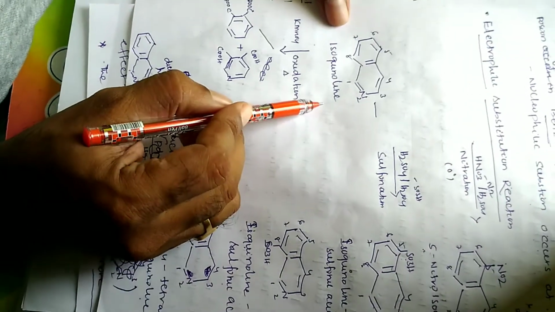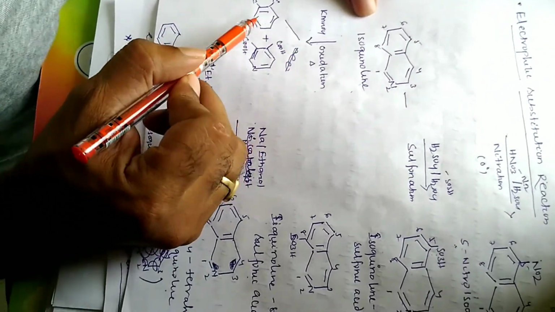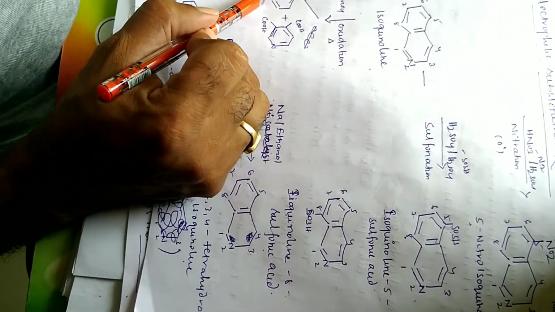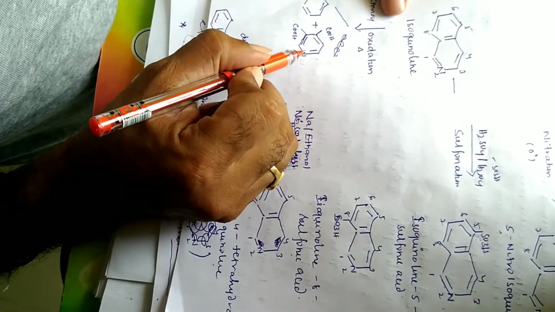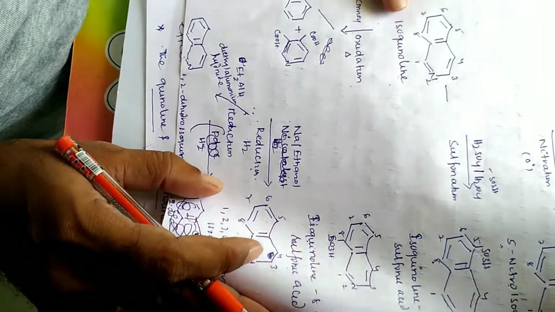Coming to oxidation, isoquinoline oxidation with the oxidizing agent KMnO4. What happens? The benzene ring contains 2 carboxylic acids, and the pyridine ring also contains 2 carboxylic acids. This type of compound we will get.